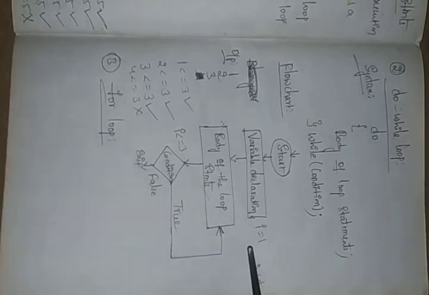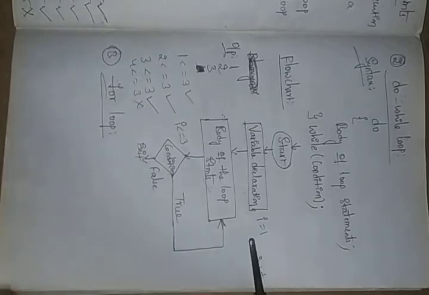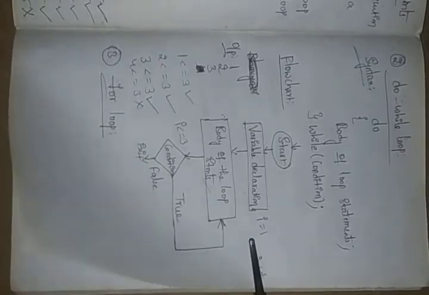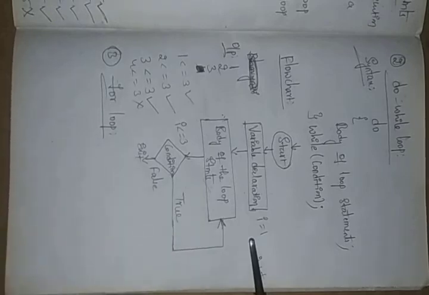See, in the while loop and the do while loop, whatever you write is displayed as statements one by one. First you perform the initialization with I is equals to 1. After a few statements you write the condition, and after a few more statements the increment and decrement operations.